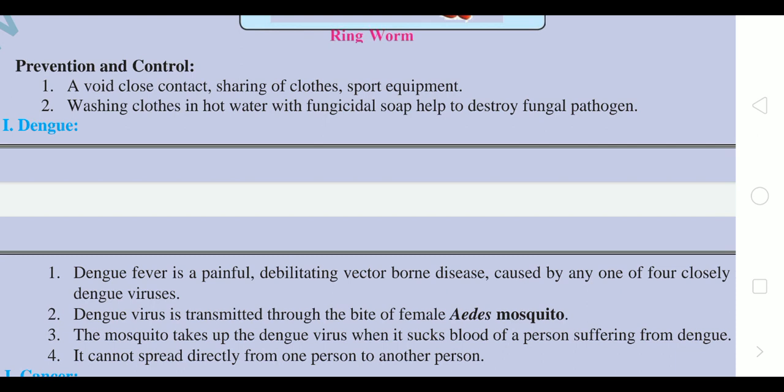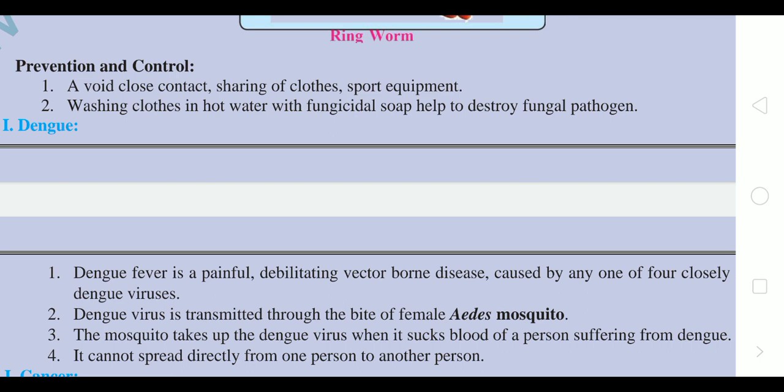Dengue is a vector borne disease. So for transmission, it needs a mosquito as a vector, and it is caused by any one of four closely related dengue viruses.